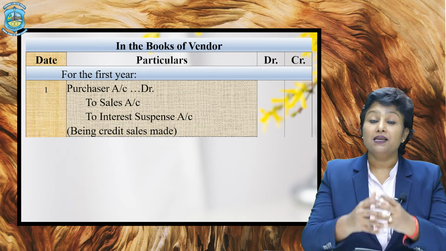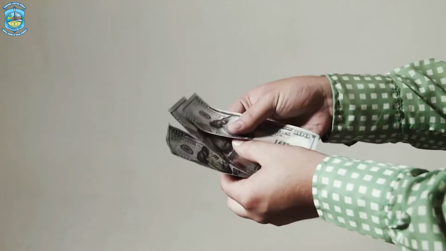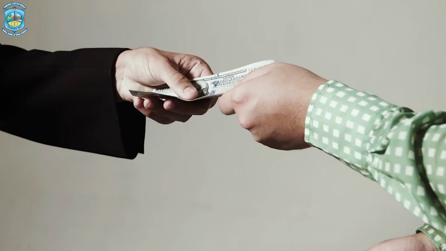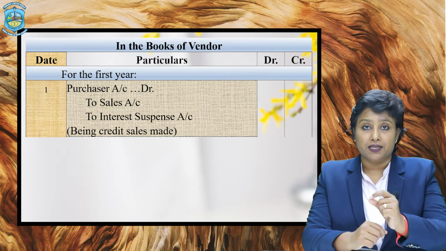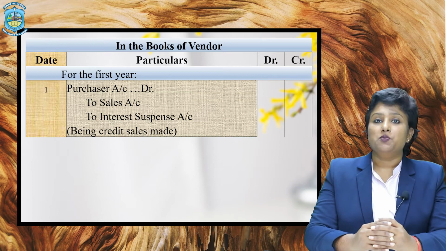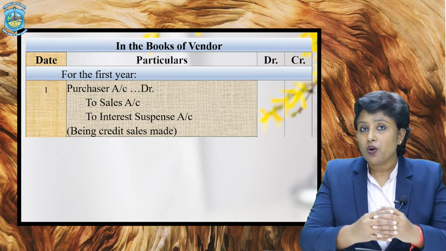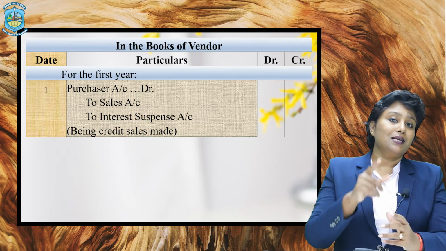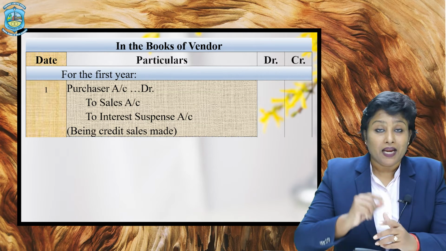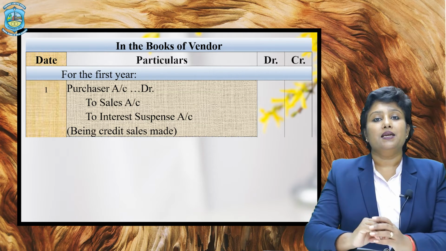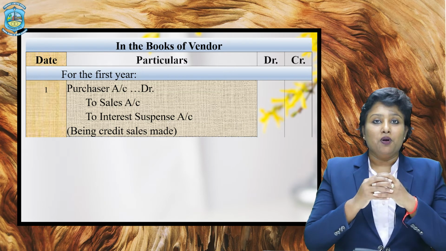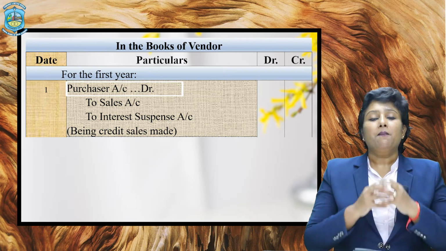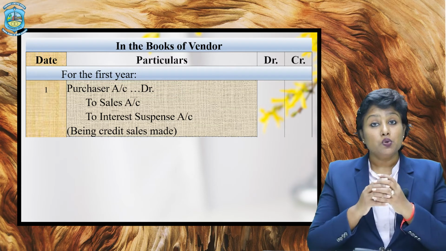Now let us understand this interest amount is nothing but income for the vendor. So he will be recording it as interest suspense being credit. Why is interest suspense and not interest? It is so because the amount of interest is not yet been earned. It will be earned as soon as the installment becomes due. So the entry, I hope you all have understood, is simply purchaser account debited to sales.